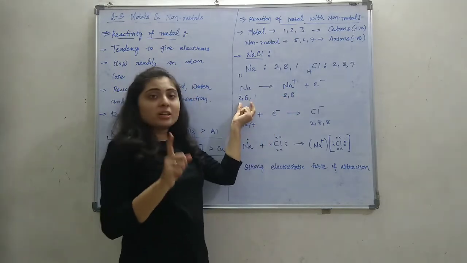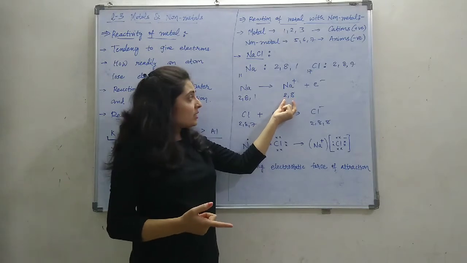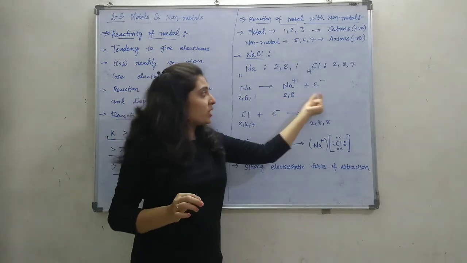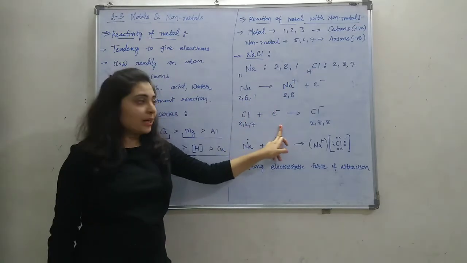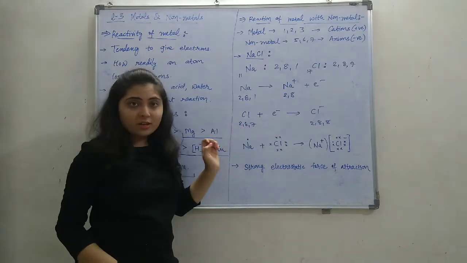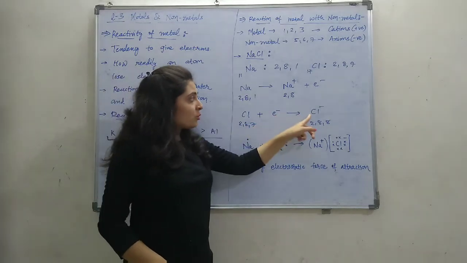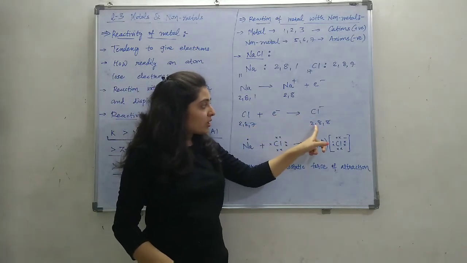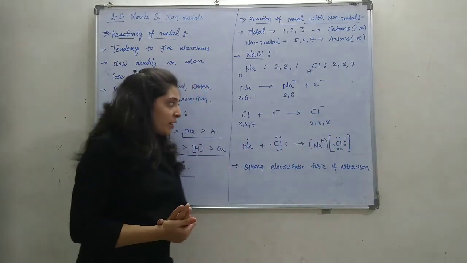Before, sodium had 11 electrons, and after losing 1 electron it has 10 electrons. This 1 electron will be added to the chlorine atom. Chlorine has 2, 8, 7 configuration, 17 electrons, and 1 electron will be added, making a negative ion with configuration 2, 8, 8, total 18 electrons.